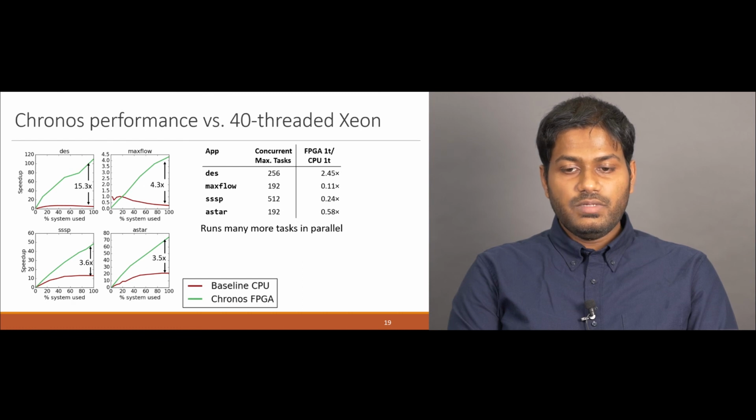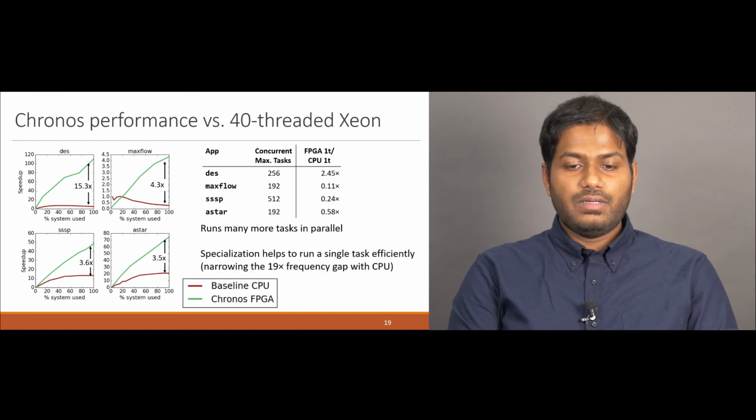Second, this column shows the performance of the FPGA with a single concurrent task compared to a single-threaded CPU variant. Normally, we'd expect a slowdown because of the 19x frequency difference, but specialization makes the gap much narrower. For DES, it's actually faster because the CPU variant uses a software priority queue, while Chronos uses a more efficient hardware priority queue.